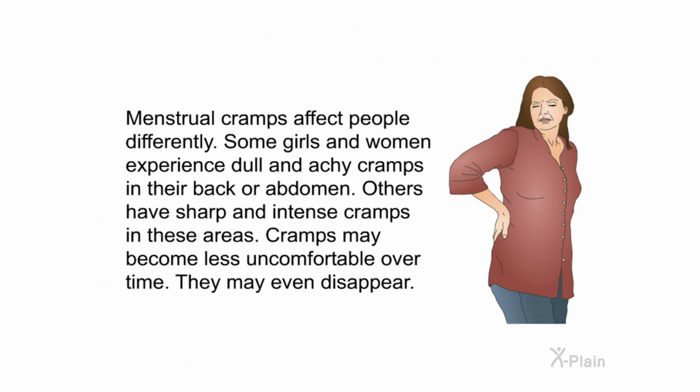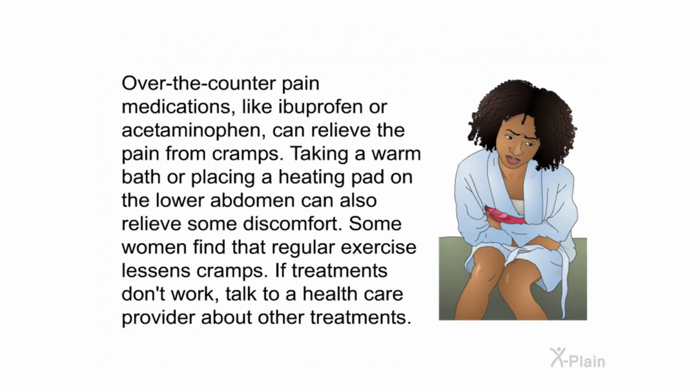Menstrual cramps affect people differently. Some girls and women experience dull and achy cramps in their back or abdomen. Others have sharp and intense cramps in these areas. Cramps may become less uncomfortable over time. They may even disappear.